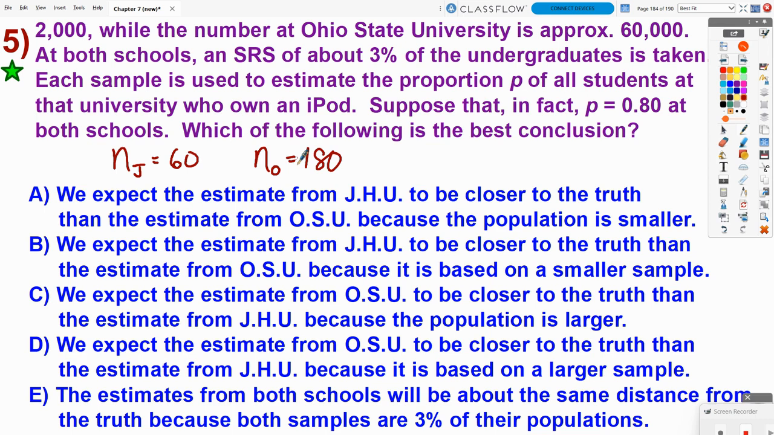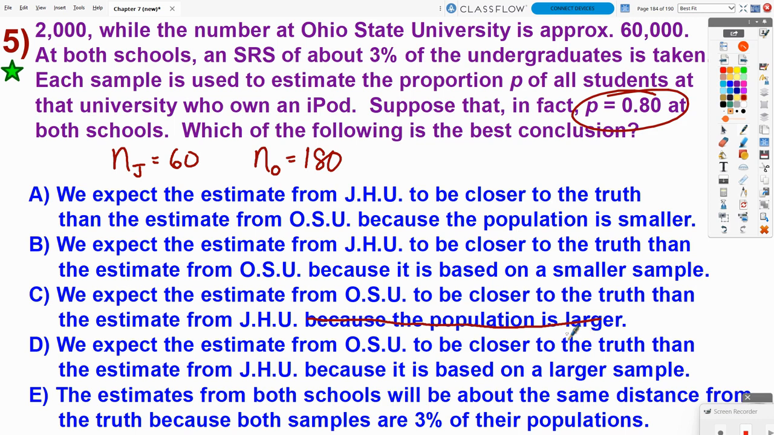And if the variability is smaller, that means it's squeezing in all of our estimates. So the estimate from Ohio State would be closer to the truth just because it has less variability. It's squeezing in all of those p-hat values that we would get from samples closer and closer to the actual true value for the entire population, which is supposedly 80% here.